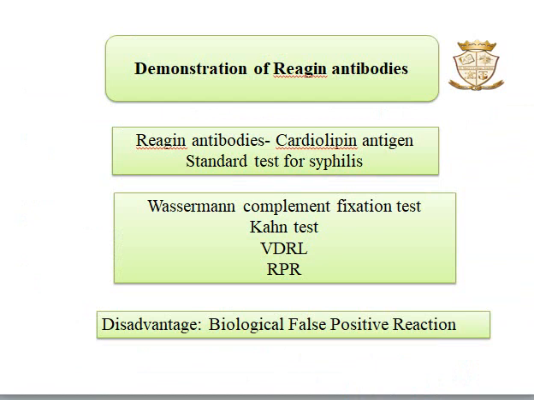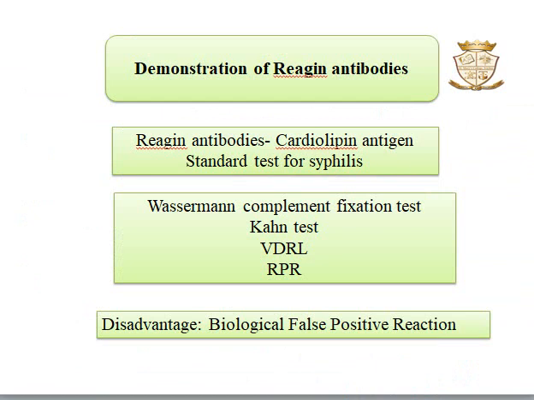In this test, inactivated serum is mixed with cardiolipin antigen on a special slide and it is rotated for some minutes and we get clumps. The clumps are formed for a positive result, and results are given as reactive, weakly reactive, or non-reactive.